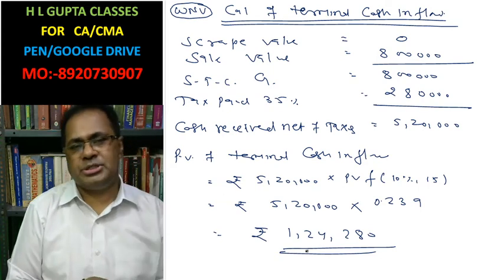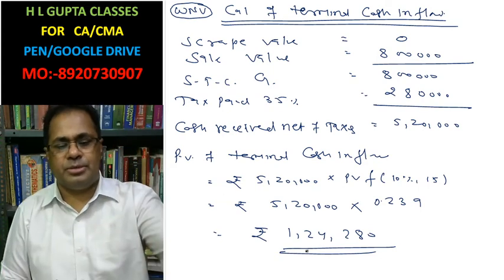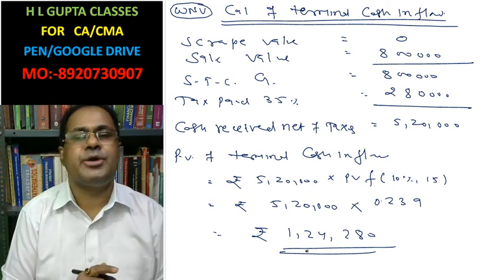Now for a 10% return, the present value of cash inflow and the present value of cash outflow should be equal.